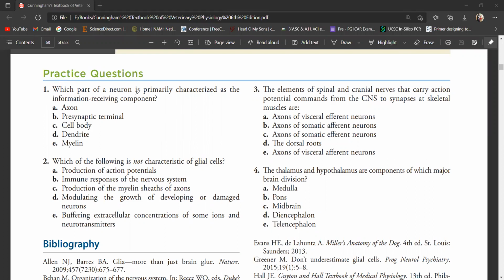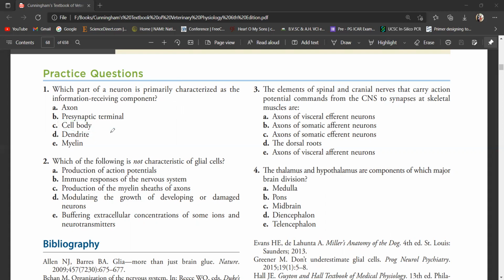Which part of a neuron is primarily characterized as the information receiving component? Which one is the primary area for information receiving component of a neuron? It should be dendrite. Dendrites are the primary area where they receive the information from other neuron. Even though the cell body, the axon of other neuron also form the synapse with cell body.